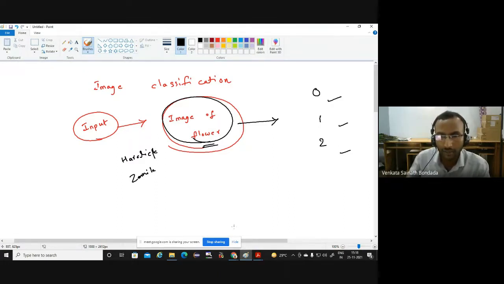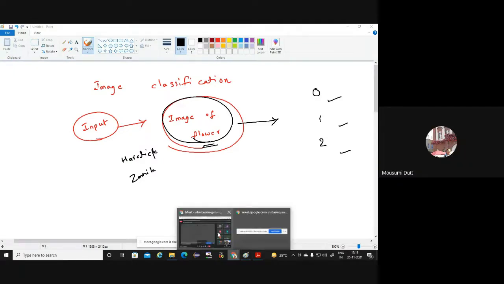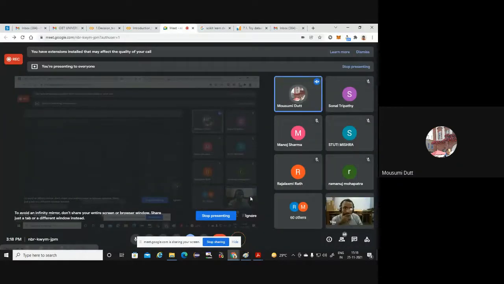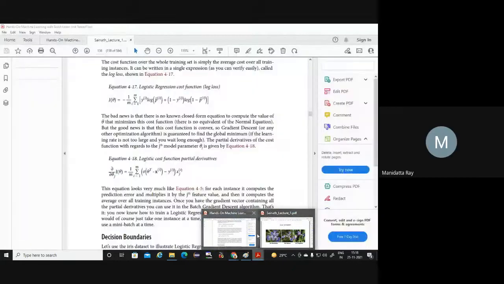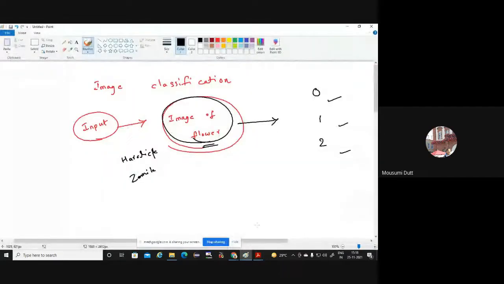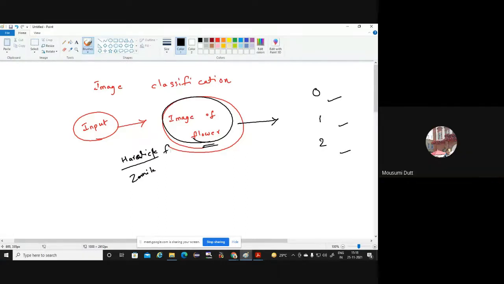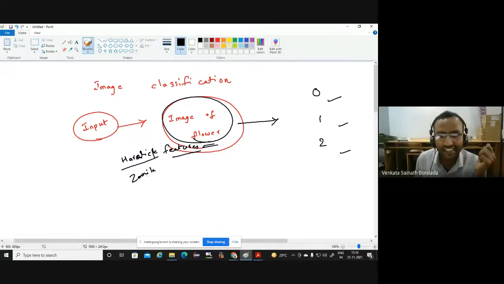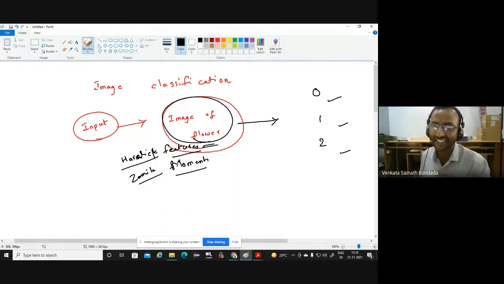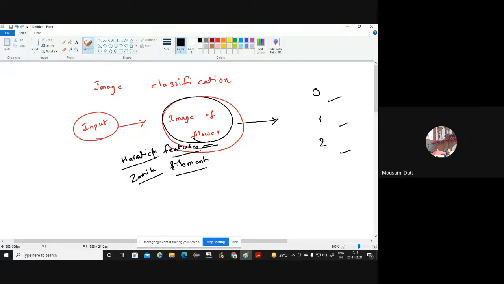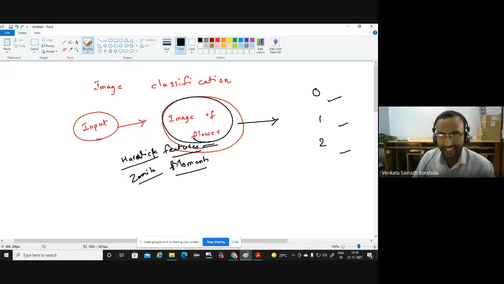Sir, what are those? Yeah, please tell me. I couldn't understand what you have written. Haralick features, texture features. And next, Zernike moments, in fact. Actually, these are not required. I just wanted to give you a rough overview, which is why I'm not emphasizing them. These are dealt with in image processing.